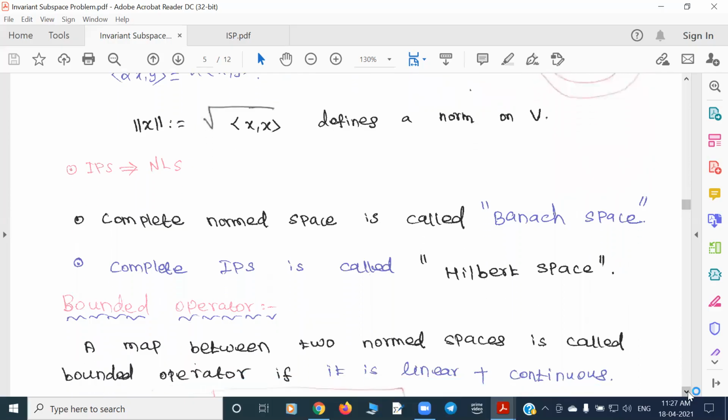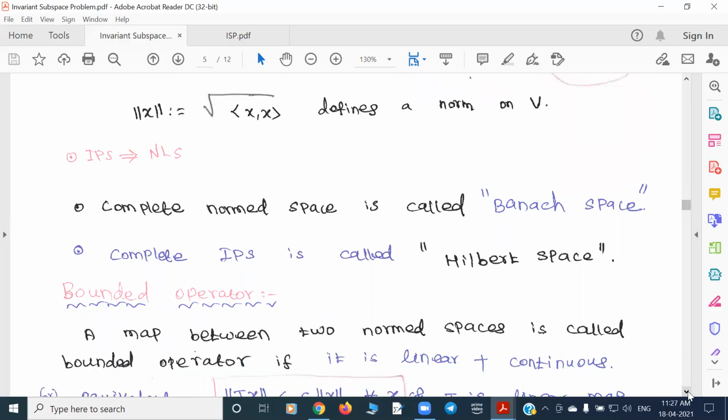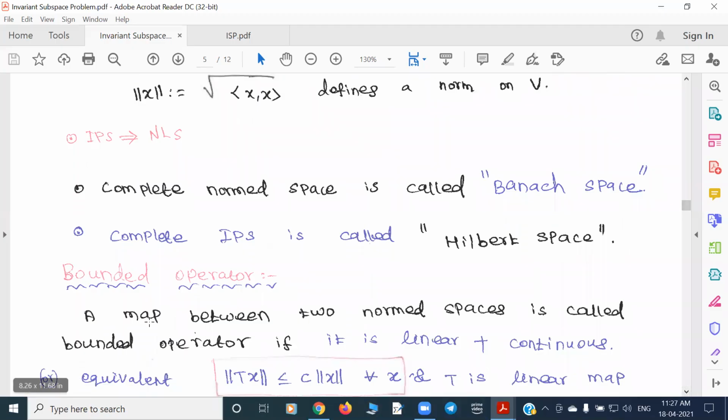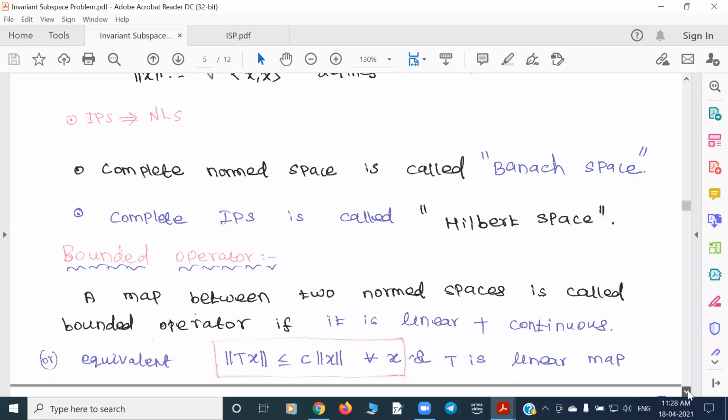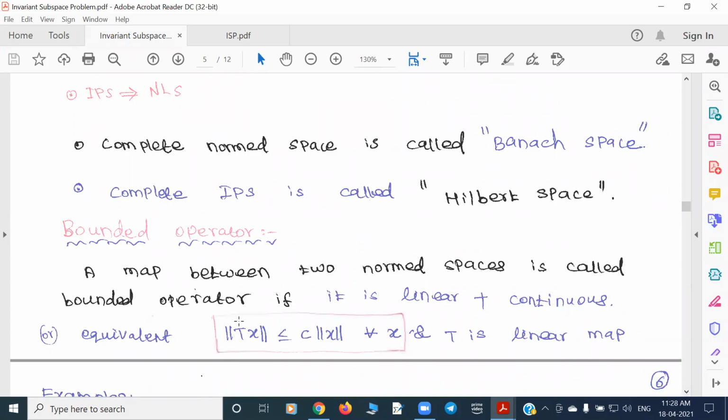Unbounded operator. Okay. So a map between two normed linear spaces is called a bounded operator if it is linear as well as continuous. As a vector space structure, I want it to be a linear map. Since it has a metric structure, I want it to be a continuous map. If you have both, I call it a bounded map. Equivalently, you can say that the norm of Tx is less than or equal to some constant M times the norm of x, for all x.